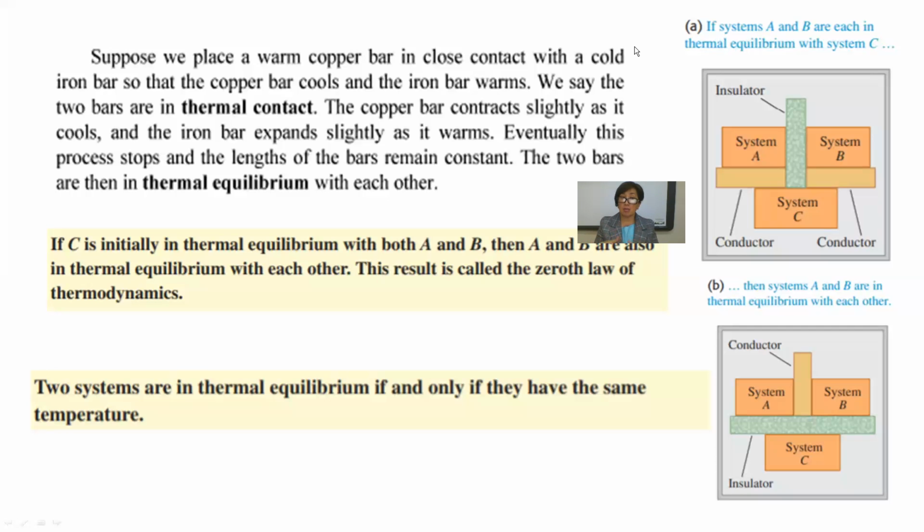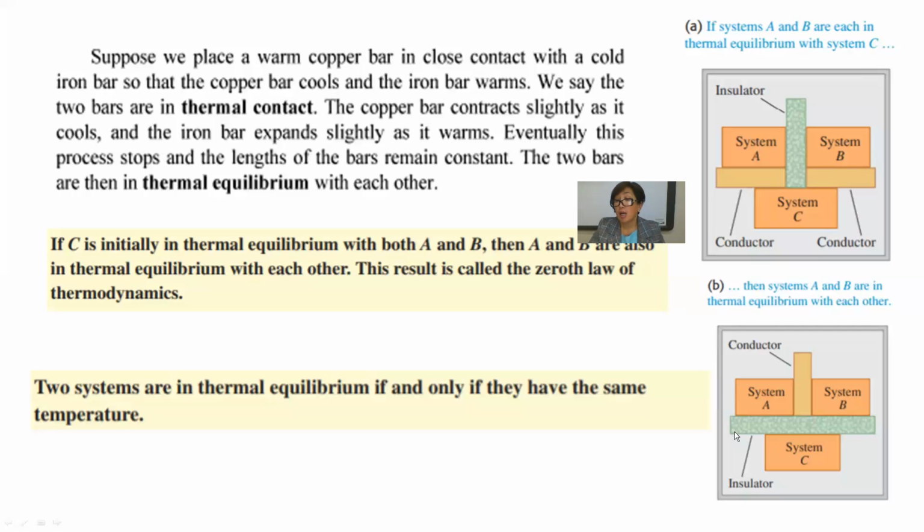System C is initially in thermal equilibrium with both systems A and B, and A and B are also in equilibrium with each other. This result is called the zeroth law of thermodynamics. Two systems are in thermal equilibrium only if they have the same temperature.